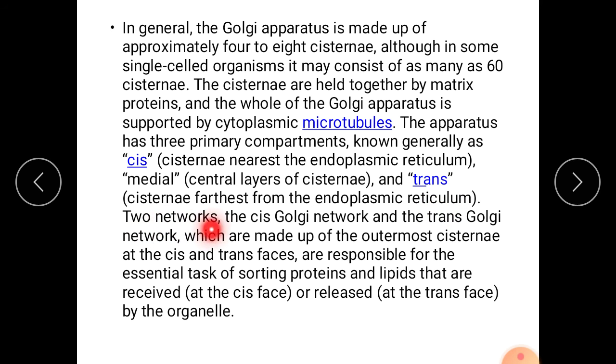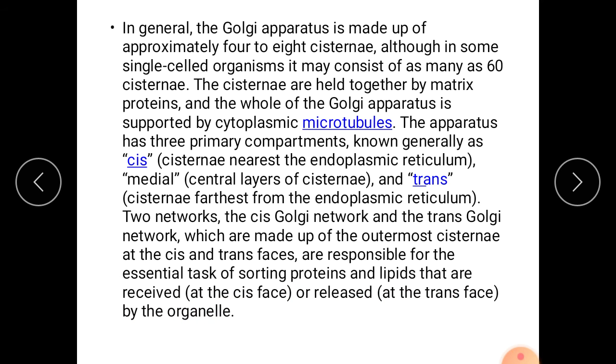Two networks, the cis-Golgi network and the trans-Golgi network, are made up of the outermost cisternae at the cis and trans faces. They are responsible for the essential task of sorting proteins and lipids received at the cis face or released at the trans face.